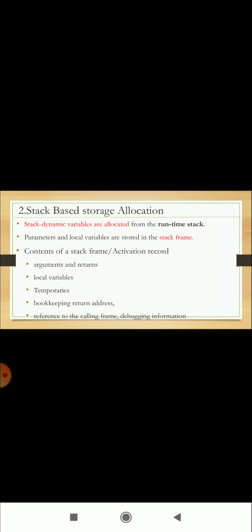Stack dynamic variables are allocated from the runtime stack. Parameters and local variables are stored in the stack frame. What are the contents of a stack frame or activation record? It contains arguments and returns, local variables, temporaries, bookkeeping, return address, reference to the calling frame, and debugging information.